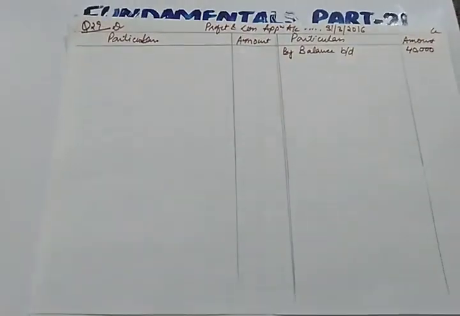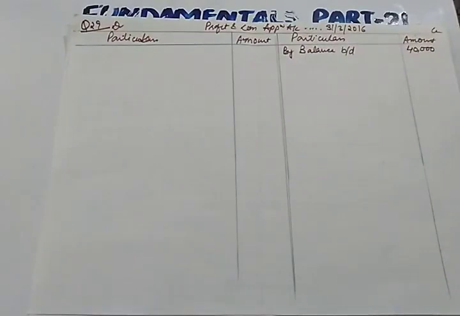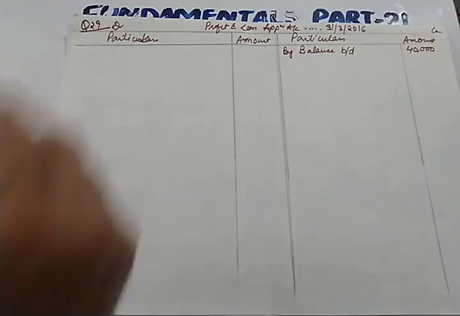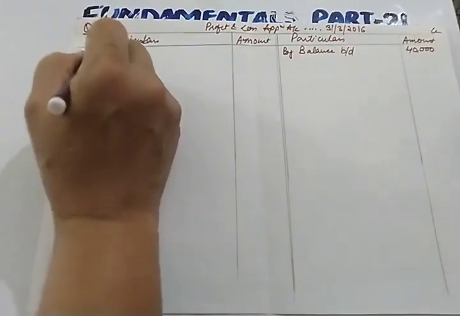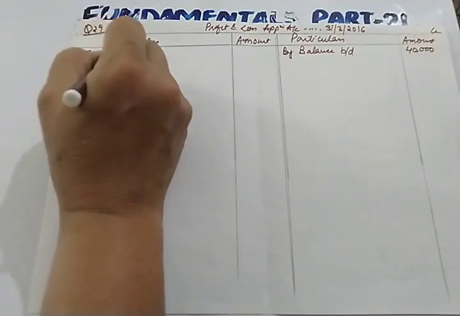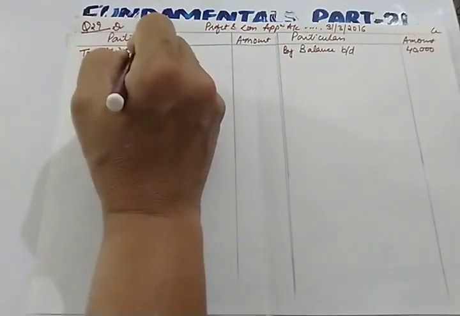So in the first case, the profit sharing ratio is 5:3:2. So let us divide the profit in the ratio of 5:3:2. And what are the names of the partners? Abhay. To profit transfer to partners' capital.